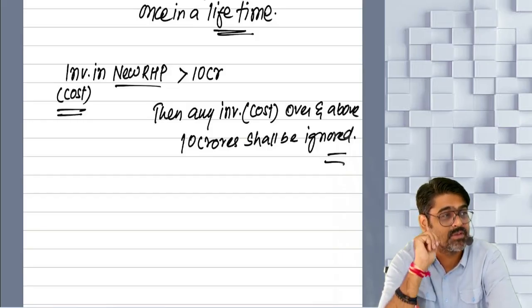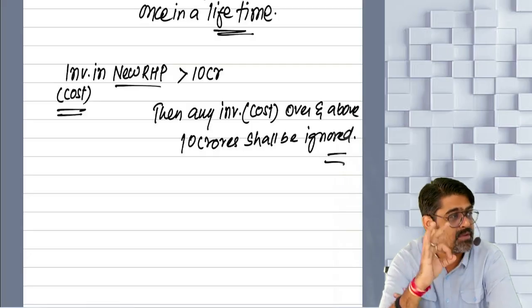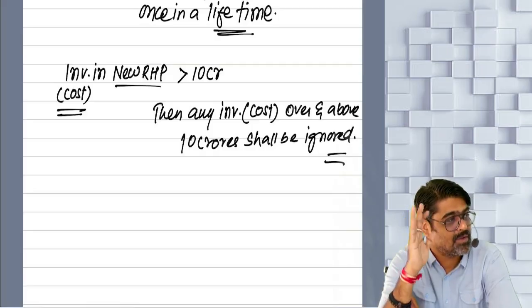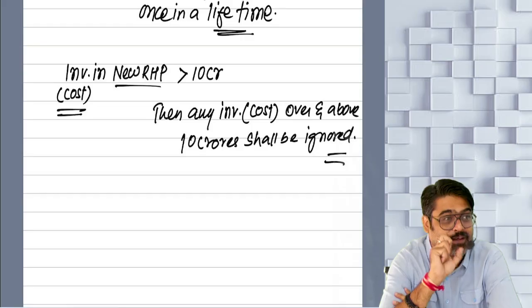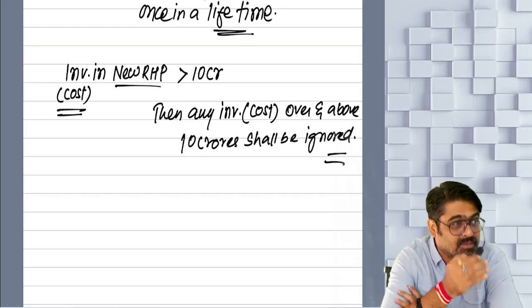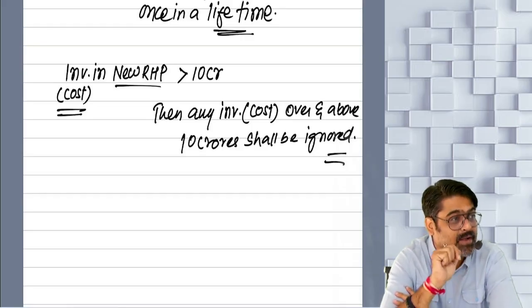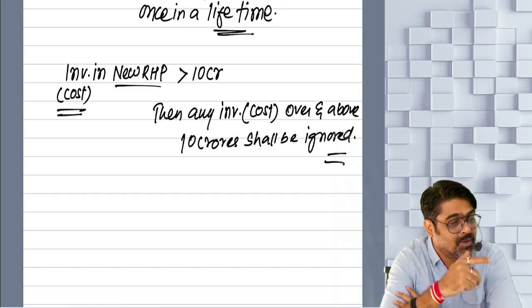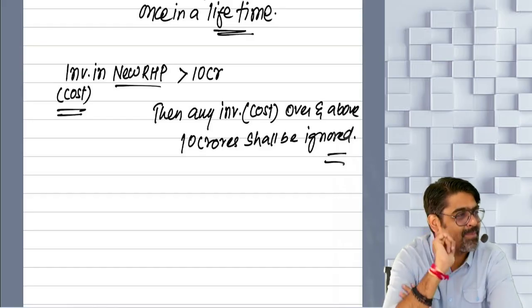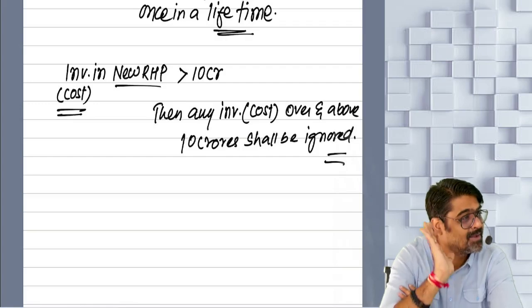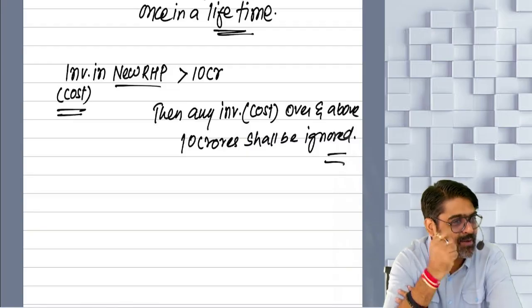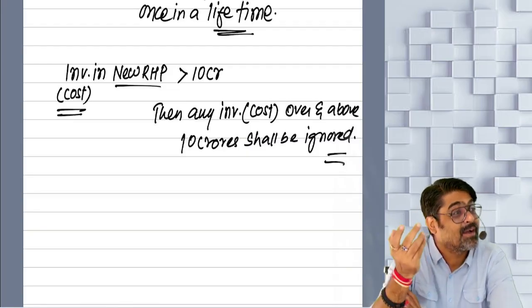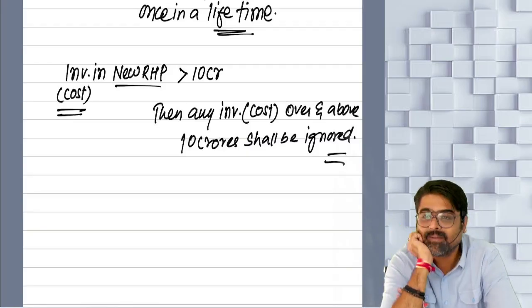Is the purchase cost of the Delhi property more than 10 crores? Any purchase cost over and above 10 crore will be ignored. So investment 20, maximum investment 10, 20 or 10, whichever is lower, 10 crore. 10 crore or your capital gain, 18 crore, whichever is lower, 10 crore. So maximum exemption you can take 10 crore. Out of 18, 10 exempt, remaining 8 will be taxable.